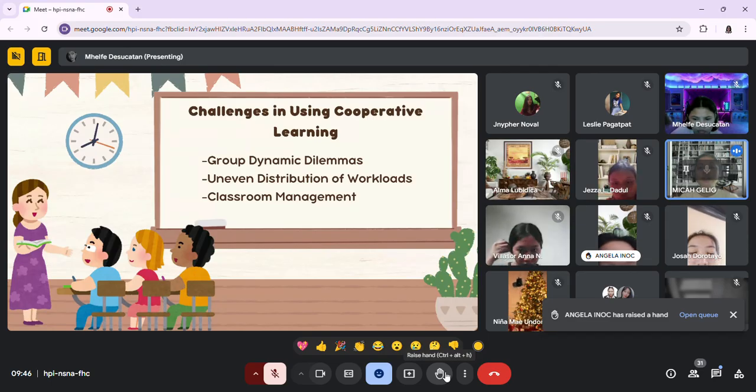So the less confident child relies on the more skilled one and avoids taking on any responsibility. And it results in an uneven distribution of workload. So that's it.